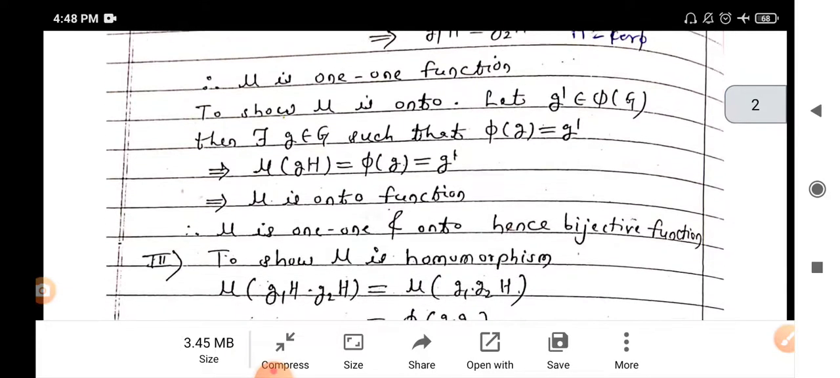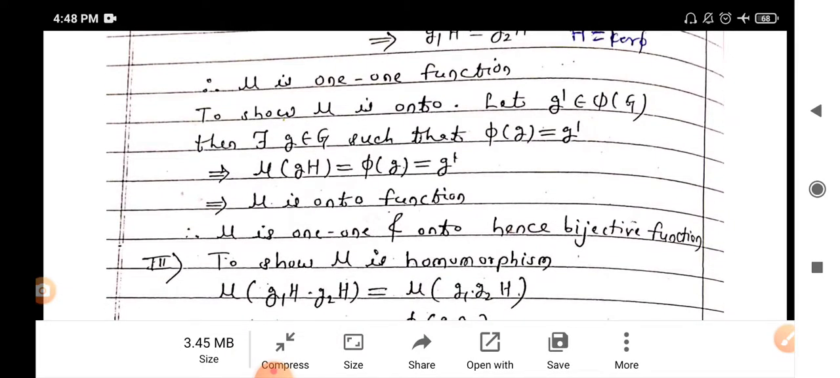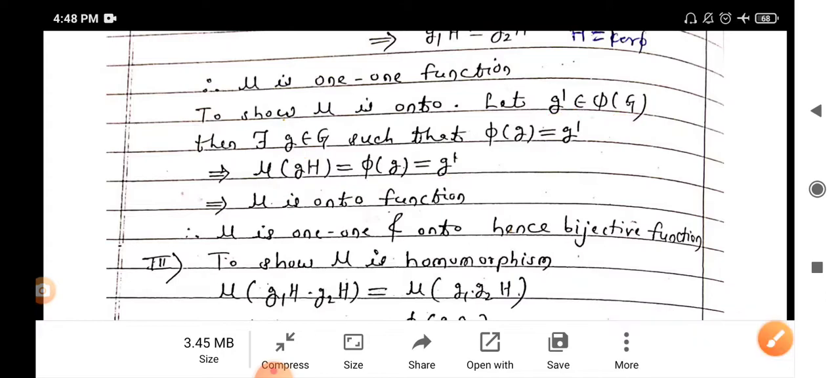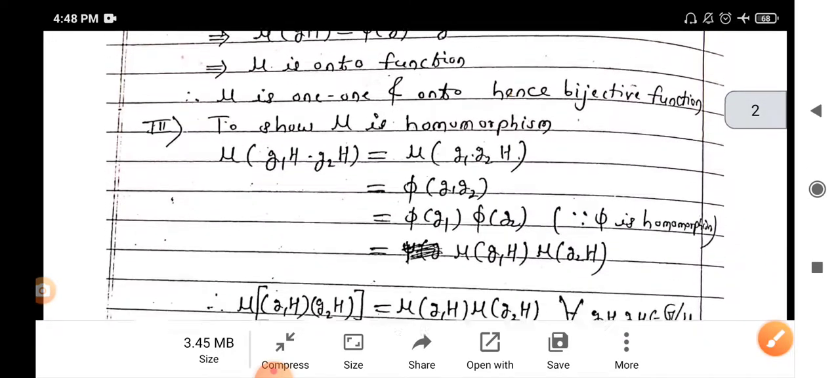Similarly, we show that mu is onto. Hence for any element, say G dash, in phi of G, there exists an element G belonging to G such that phi of G equals G dash. This implies mu of GH equals phi of G equals G dash, therefore mu is an onto function. Therefore mu is one-one and onto, which is a bijective function.